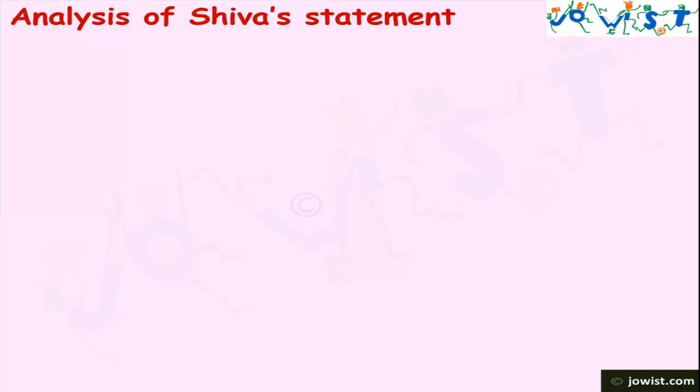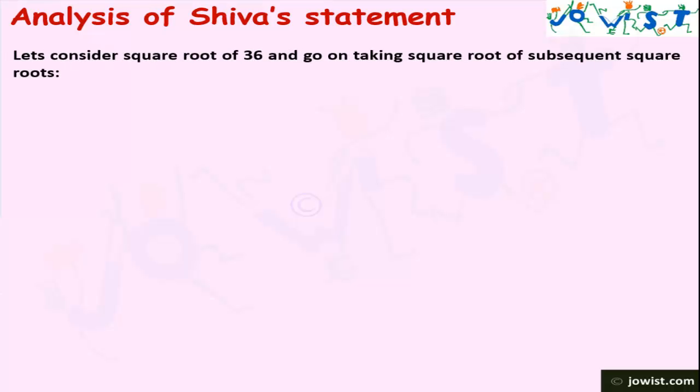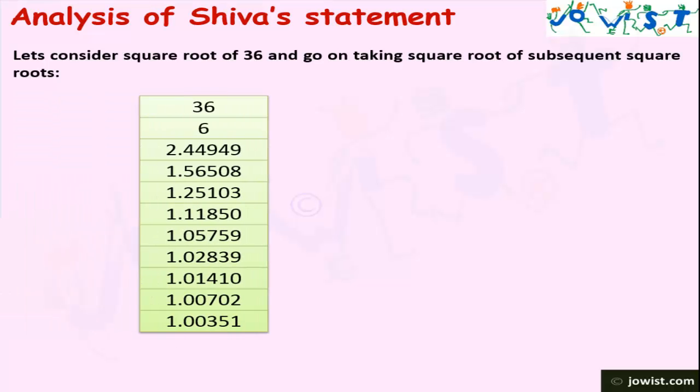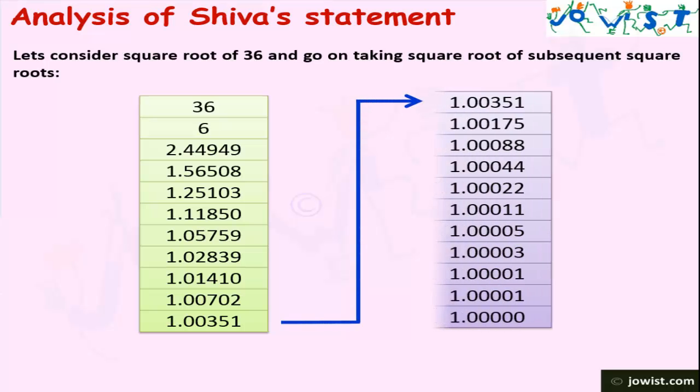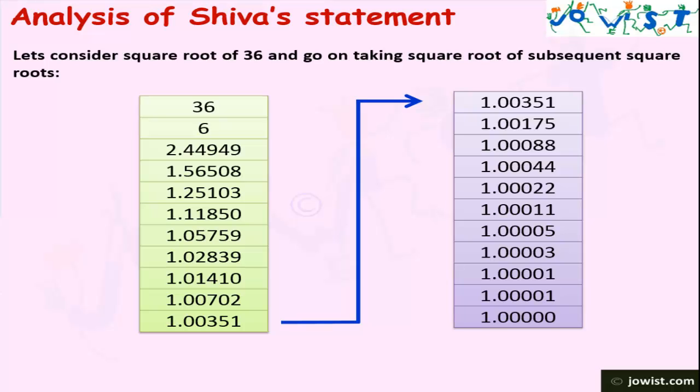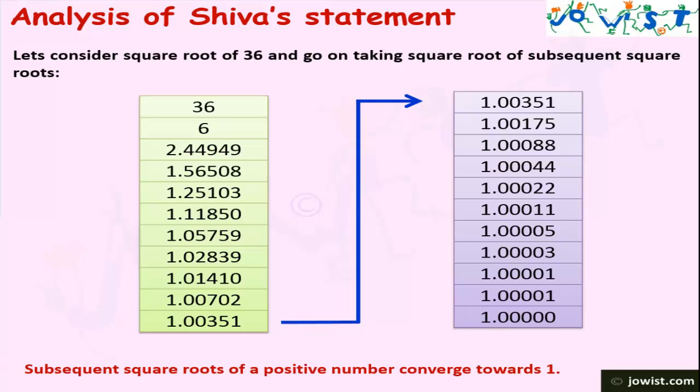We will analyze it with the help of number 36. Let's see this with the help of an example. As we see, the square root of 36 is 6 and the square root of 6 is 2.44949. If we keep taking the square root of subsequent results, we will get 1 finally, as shown. Subsequent square roots of a positive number converge towards 1.